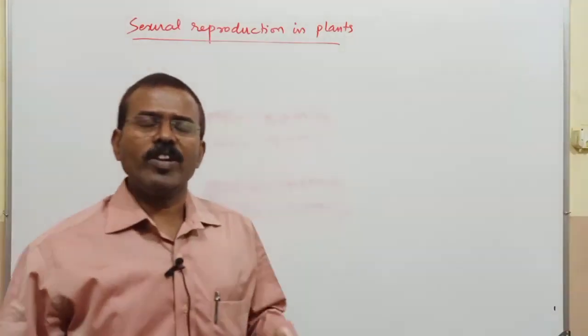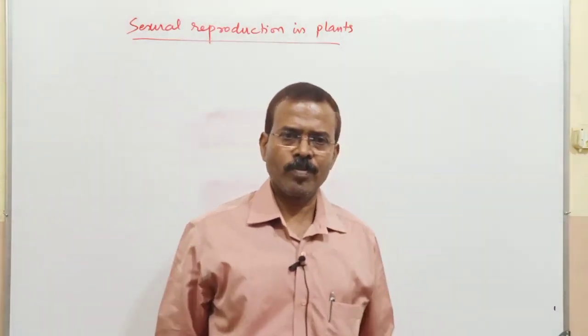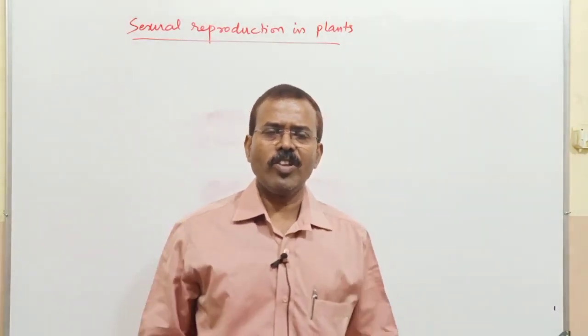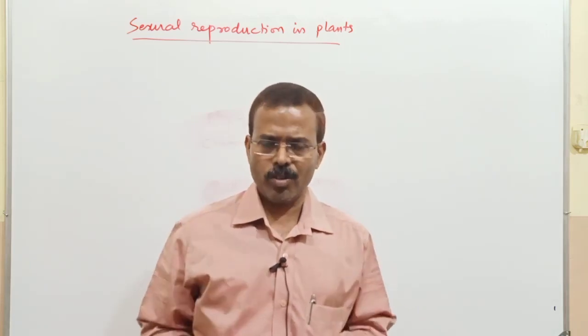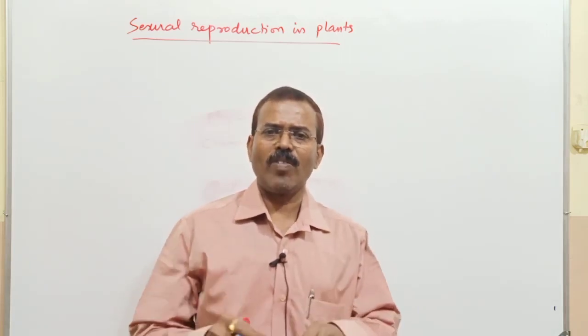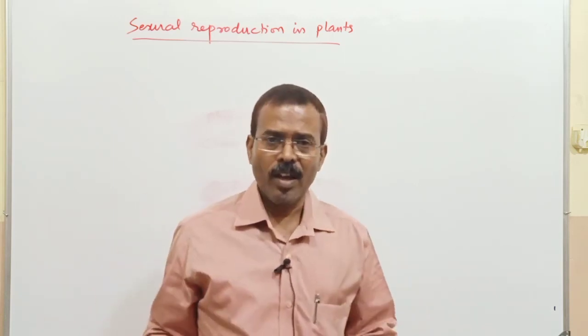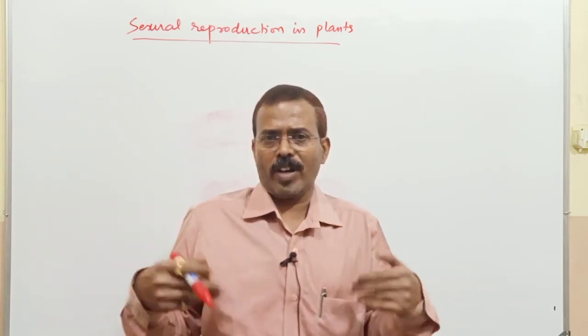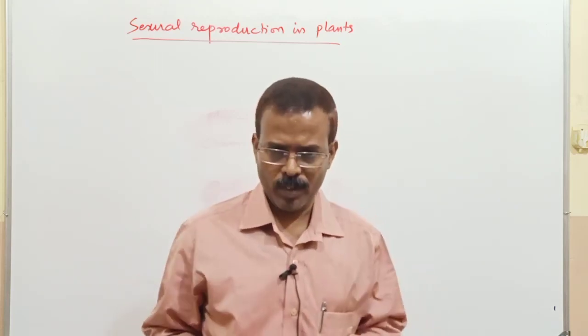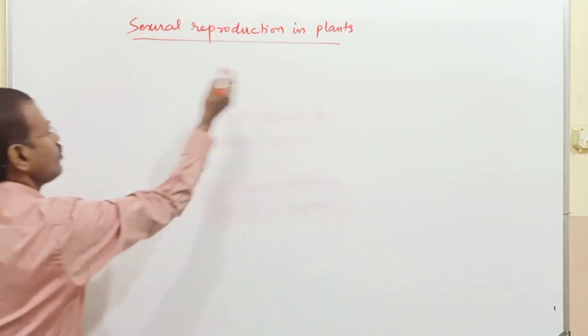So I gave the definition of sexual reproduction yesterday. A kind of reproduction in which usually two parental individuals of opposite sex, one male parent and another female parent, are involved in the production of the young one or offspring.